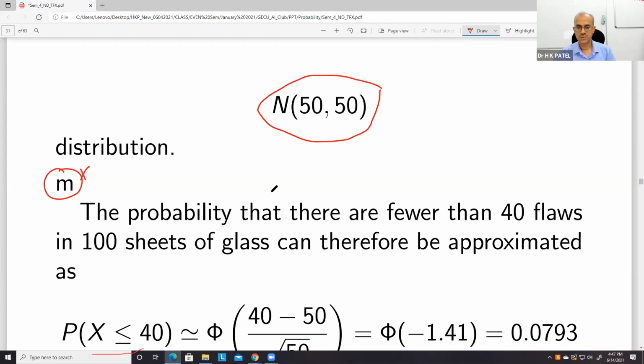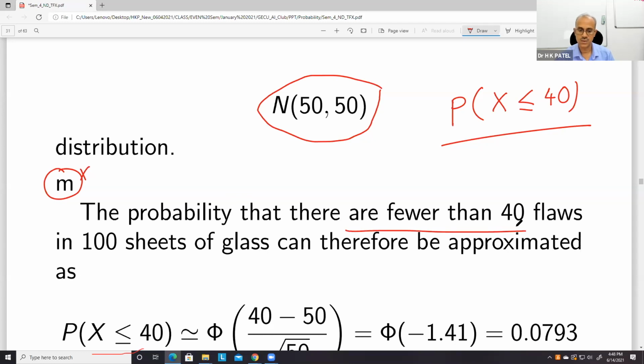In this situation, if you want to find the probability that there are fewer than 40 flaws in 100 sheets of glass, then we can approximate. What we have to do is calculate X less than or equal to 40, fewer than 40 flaws.